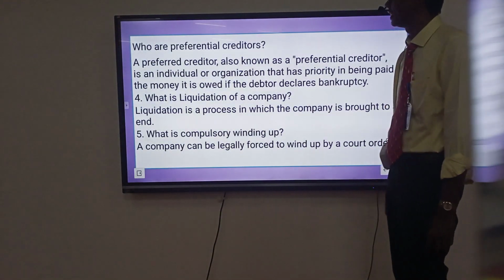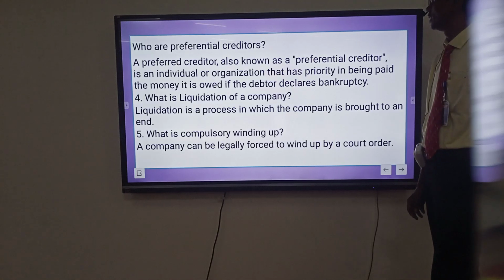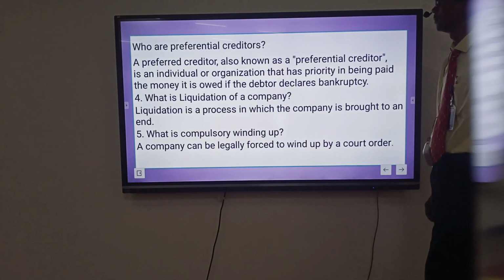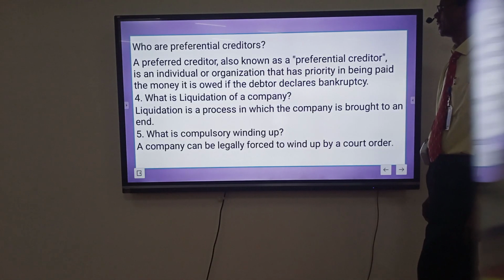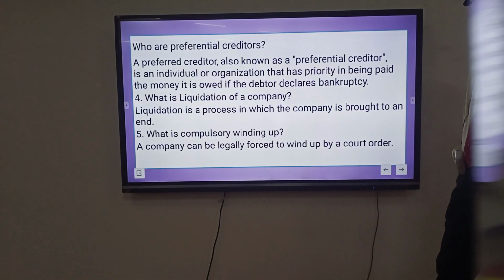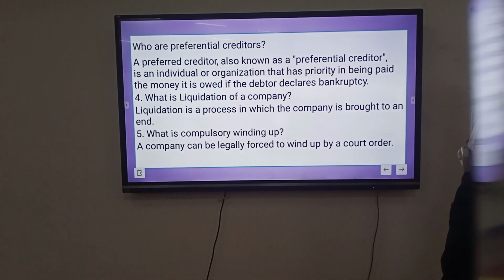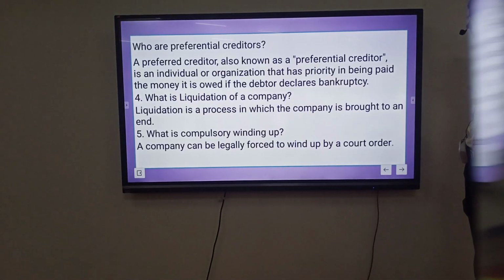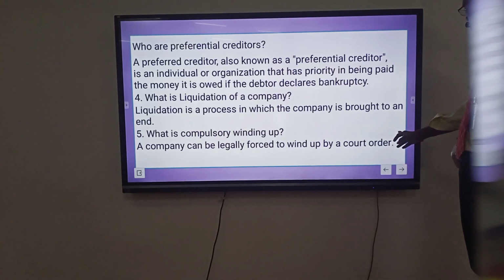Preferential creditor. A preferred creditor, also known as a preferential creditor, is an individual or organization that has priority in being paid the money it is owed if the debtor declares bankruptcy. What is liquidation of a company? Liquidation is a process in which a company is brought to an end. What is compulsory winding up? A company can be legally forced to wind up by court order.